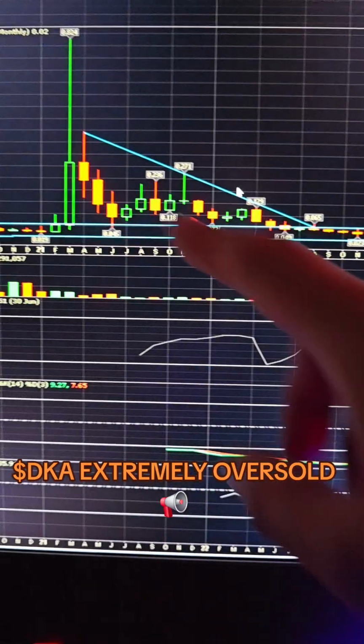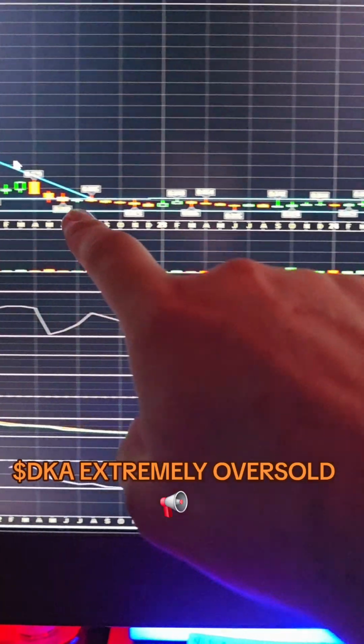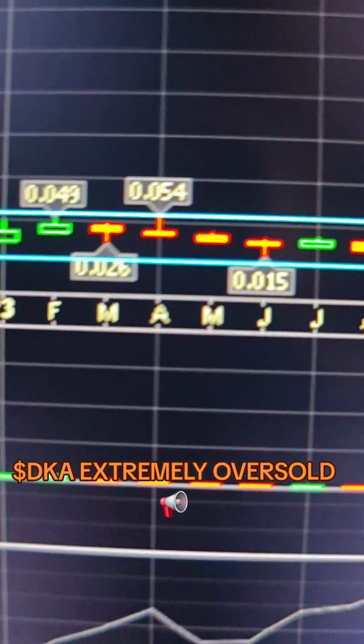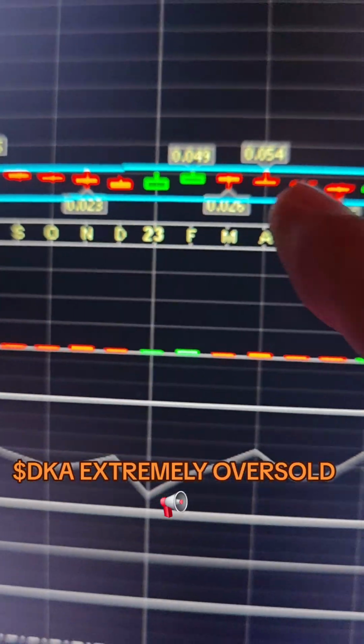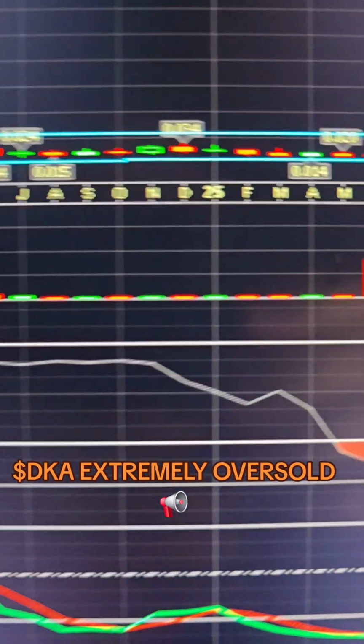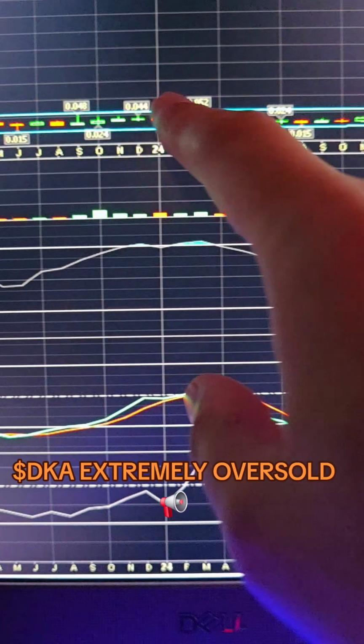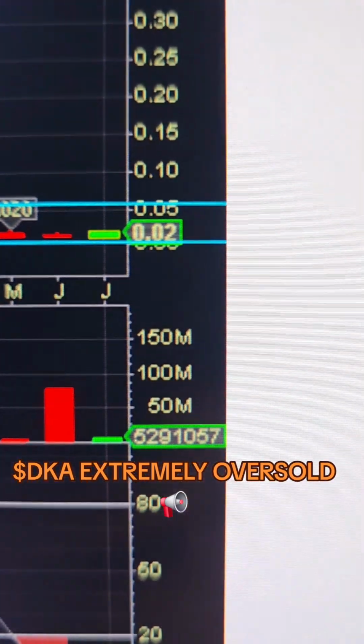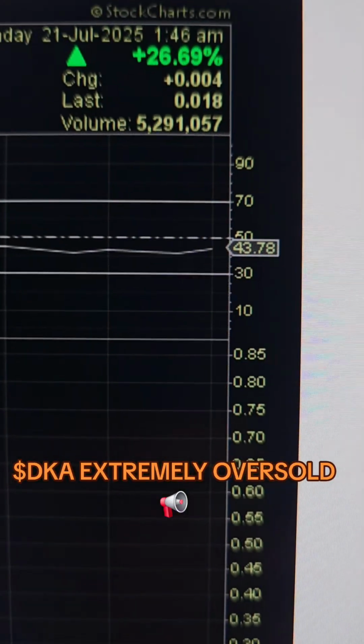Here's the 5 year. So there's a spike. You have this low here. You have the high here. Now you can see all these moves. You have the 0.05, 4, 4.8, 2.0. Looks like the highs are getting lower. The lows are pretty much staying. So yeah, we're at 0.018 right now.